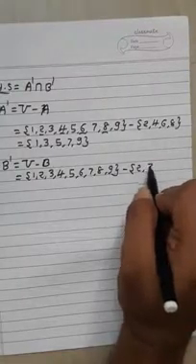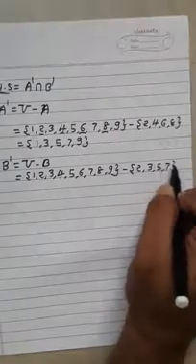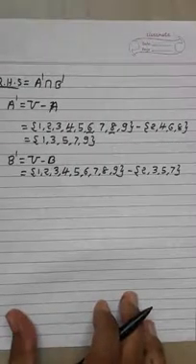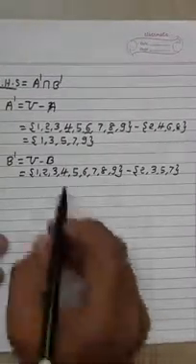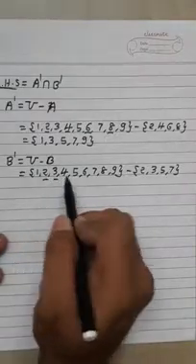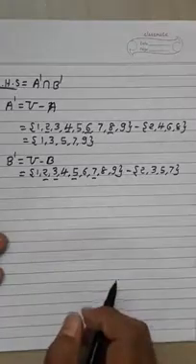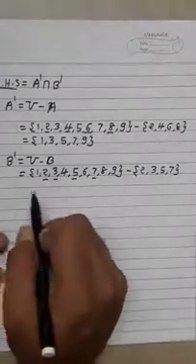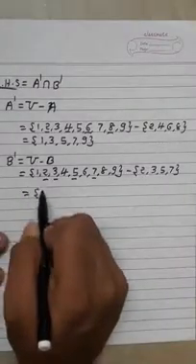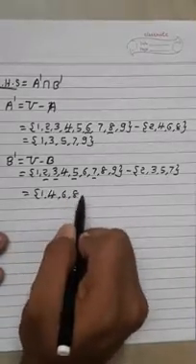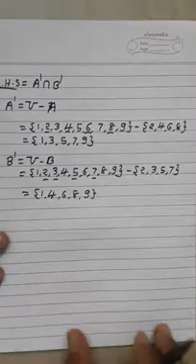So 2, 3, 5 and 7 are common elements in both sets. So now the remaining elements of this set are 1, 4, 6, 8 and 9.